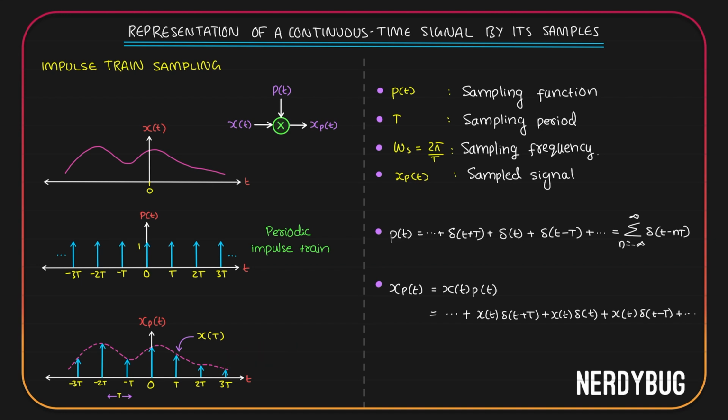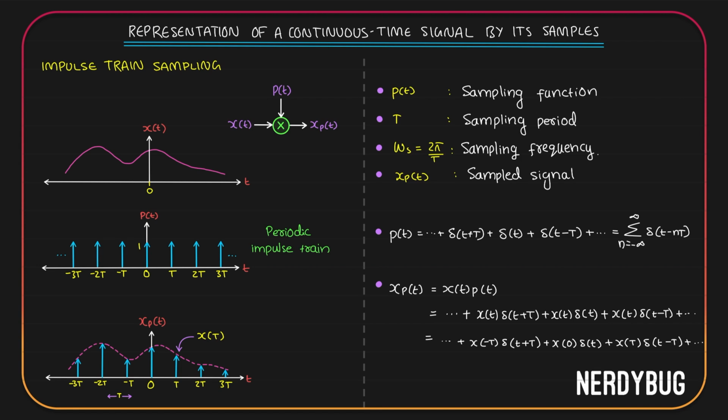That means if you are taking x of t multiplied by delta of t plus T, you will be multiplying x of t with this impulse function at minus T, and you will be getting an impulse function at minus T whose magnitude is x of minus T. So instead of writing it this way, we can write x of minus T multiplied by delta of t plus T. Similarly, x of t delta of t will be equal to x of 0 delta of t. X of t delta of t minus T will be an impulse function at T whose magnitude is x of T. So if we write all the terms like that, we'll get something that looks like this.